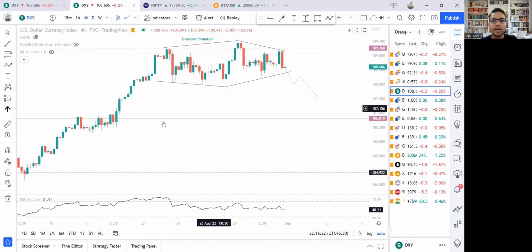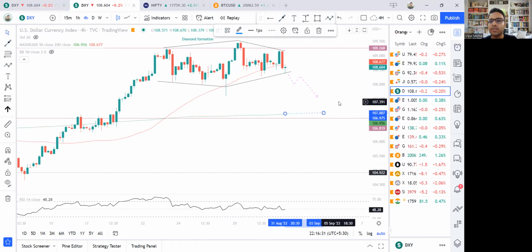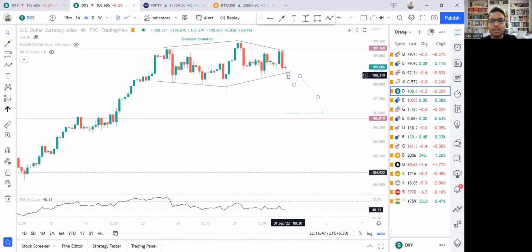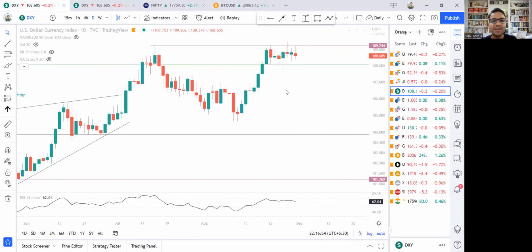Looking at this diamond, it is usually a bearish signal, and the 200 moving average on the 4-hour time frame is somewhere here, 107, 106.96, 107. So we can possibly break this and then go all the way to 107. That becomes a possibility now, looking at this diamond kind of formation. So I'll definitely be keeping an eye on it tomorrow and trying to figure out any bearish move in the dollar index, which means buying in euro.